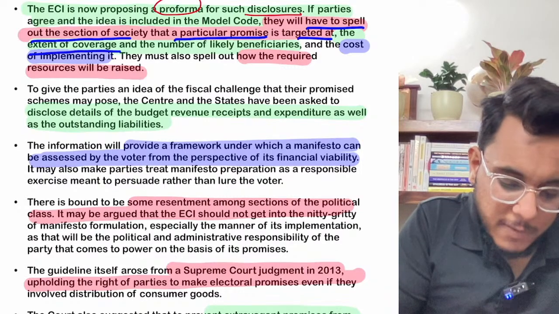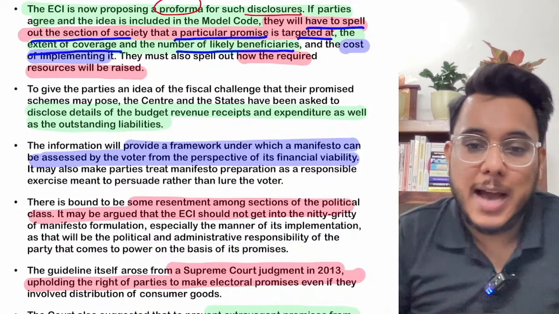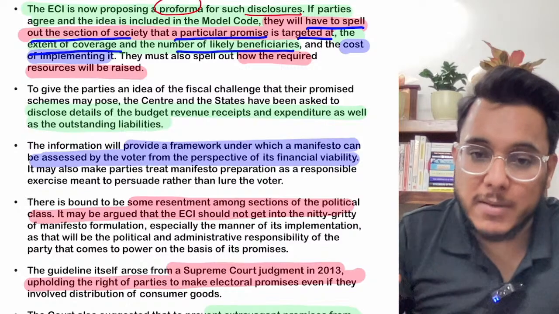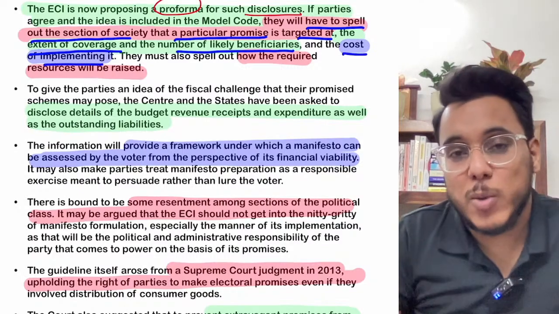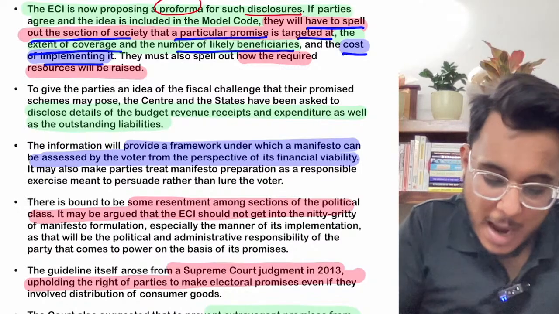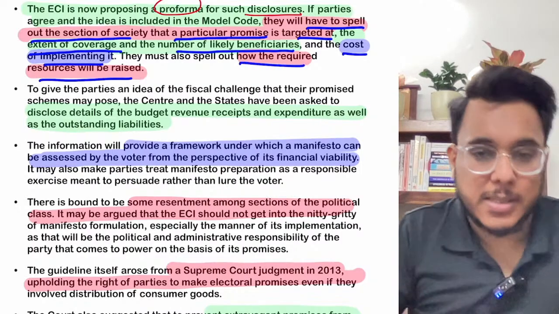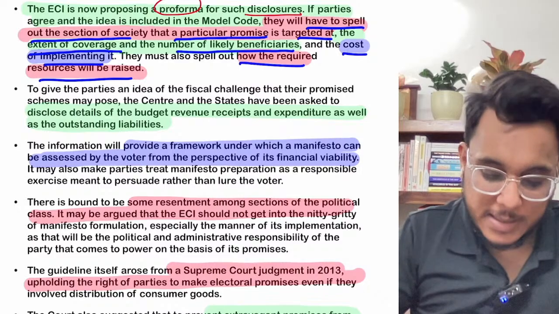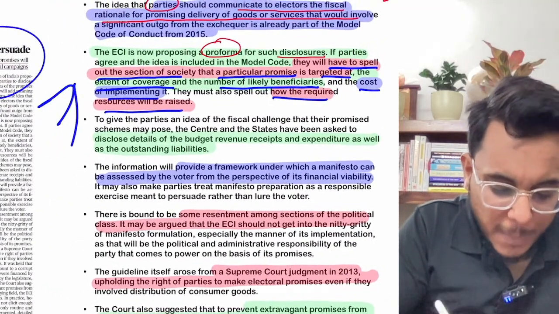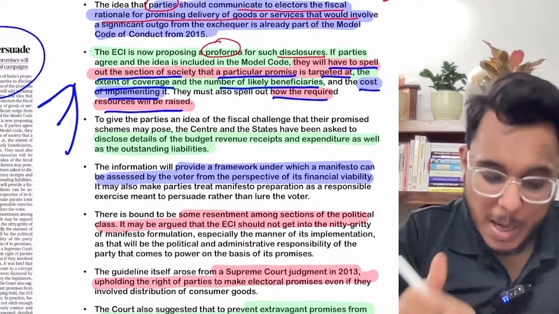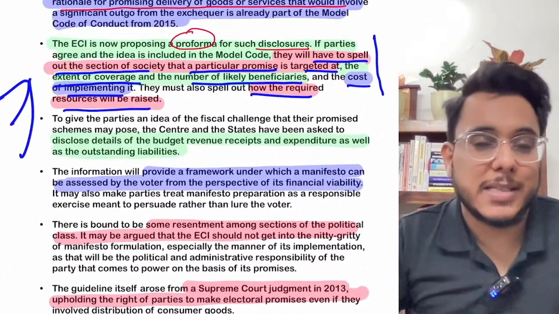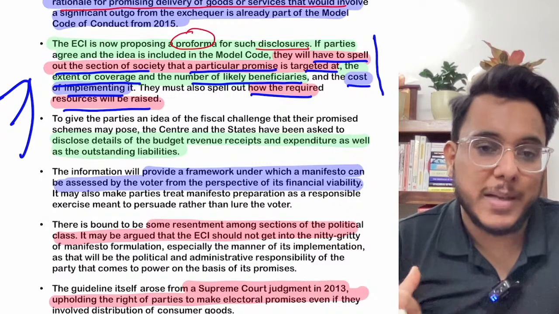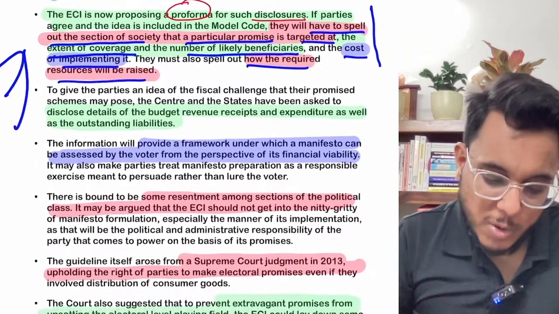The extent of coverage and the number of likely beneficiaries: how many people will benefit? The cost of implementation: what money it will take to implement that particular program. And how the required resources will be raised. So earlier, political parties were only telling from where they'd get the money, but now you need to provide detailed disclosures surrounding all these things. This is a new reform that the Election Commission of India wants to implement.